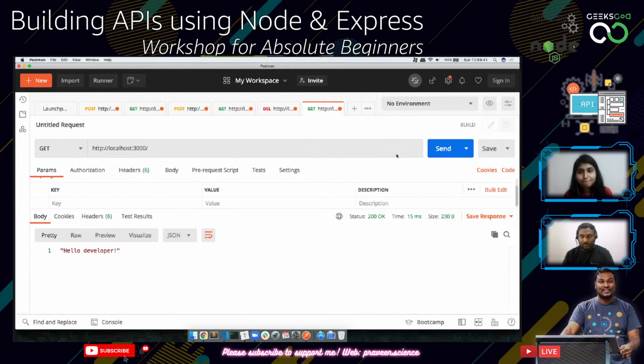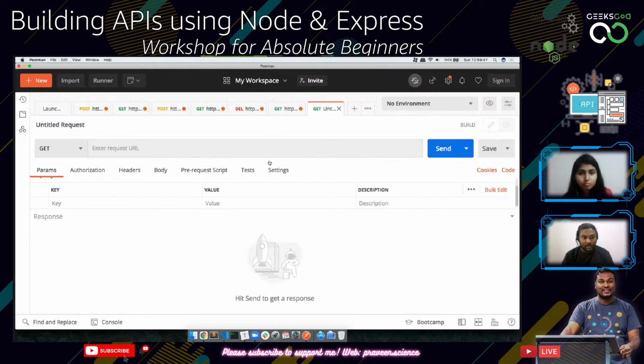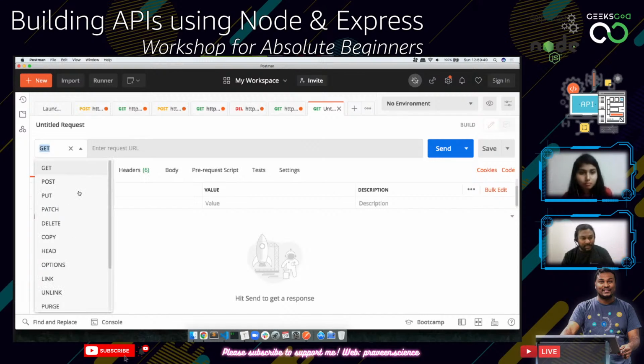So when you start Postman, it shows something like this. If you create a new tab, a new request, you can use any kind of different request methods. GET is for retrieving some data. POST is for creating new data. PUT is for updating data. PATCH is for updating one field in a data. DELETE is for deleting data. And other options are there, so you can use them as needed.